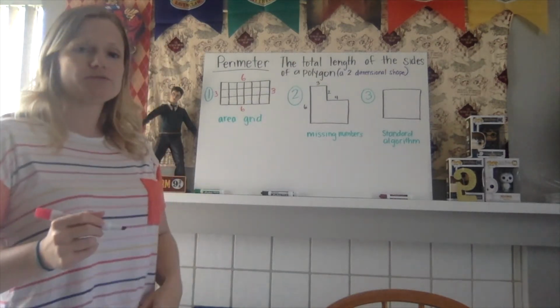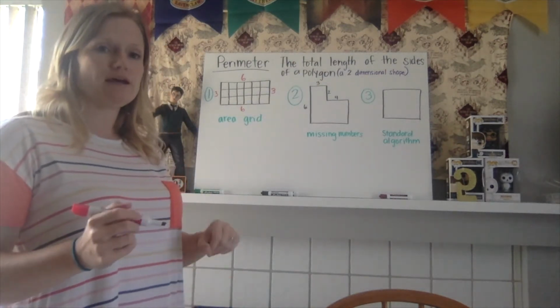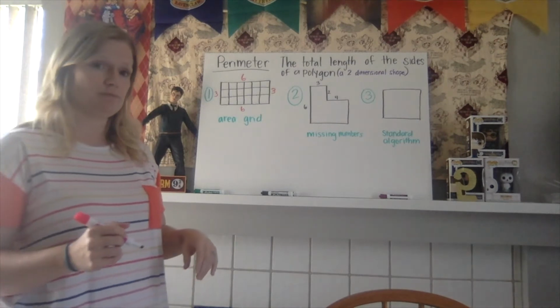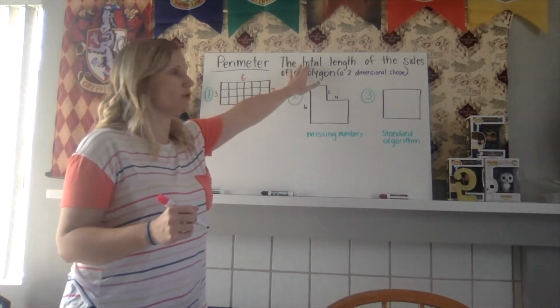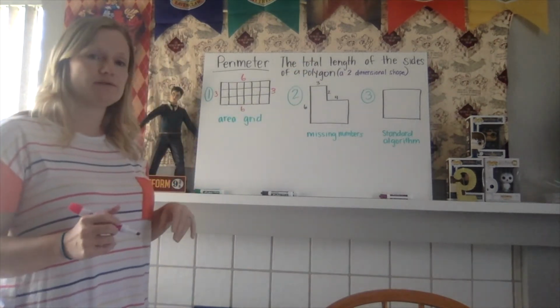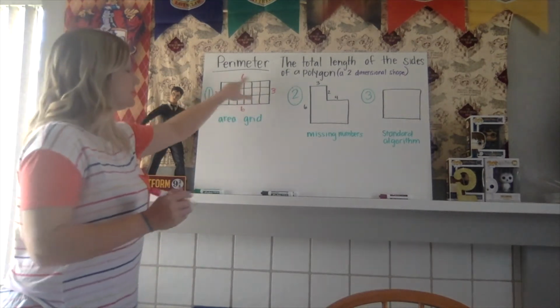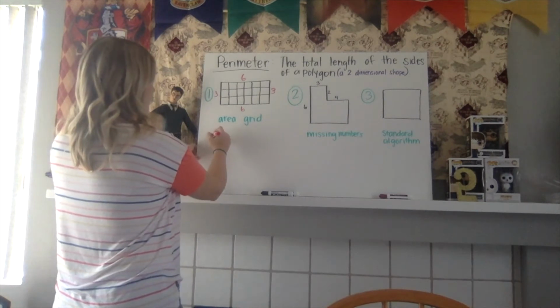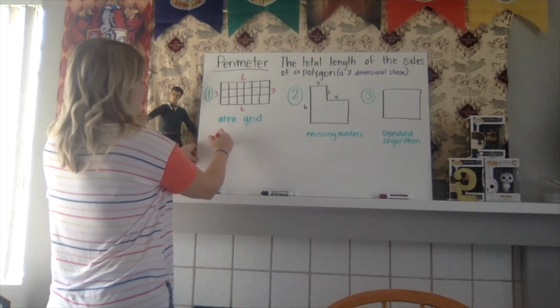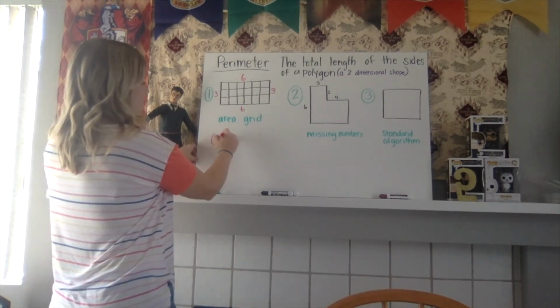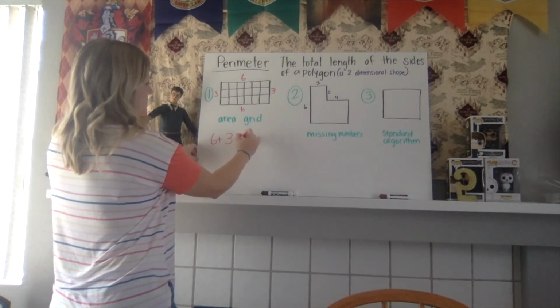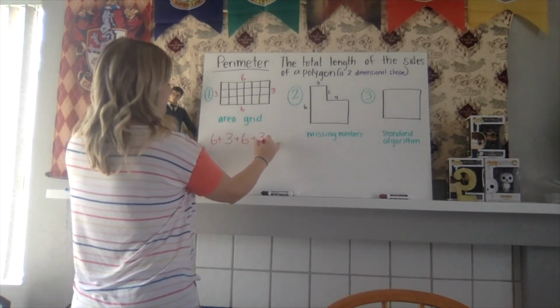Alright, so to find the perimeter, it's the total length. So what we could use is our context clues from when we have learned addition and subtraction before. If we are looking for the total, that means that we're going to be doing addition. So we are going to add together the lengths of these sides. So the perimeter is equal to 6 plus 3 plus 6 plus 3.